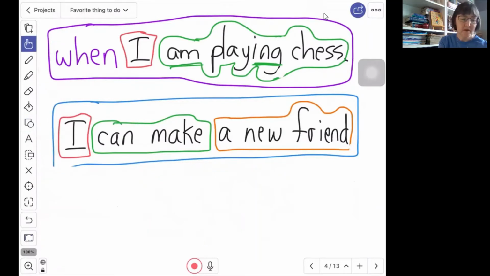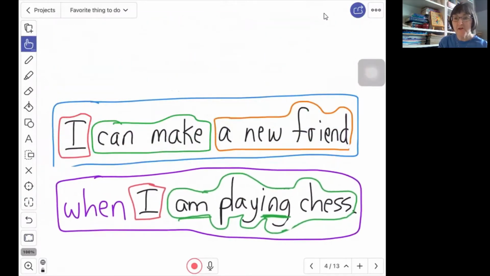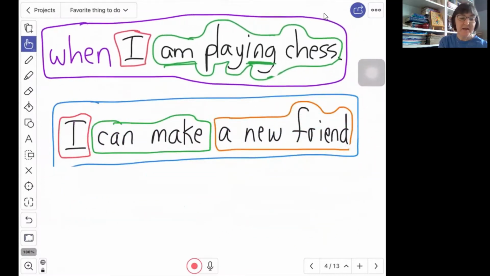If we have it at the end, then no comma. If we move it to the beginning, then we're going to want to put a comma after it. And we will need to turn this into a capital W. Now I needs to stay capital because the pronoun I is always capital. If this was not the word I, we would want to make sure that we turn this into a lowercase letter. So here: when I am playing chess, comma, I can make a new friend.